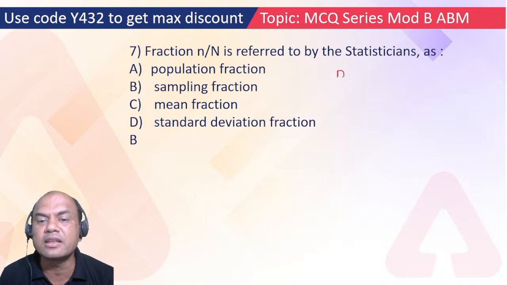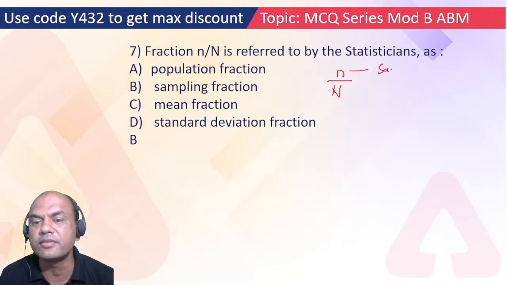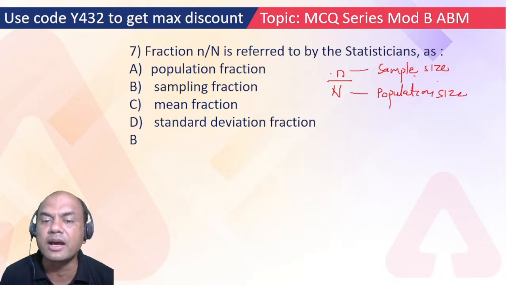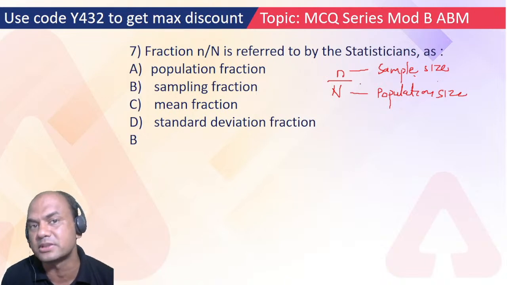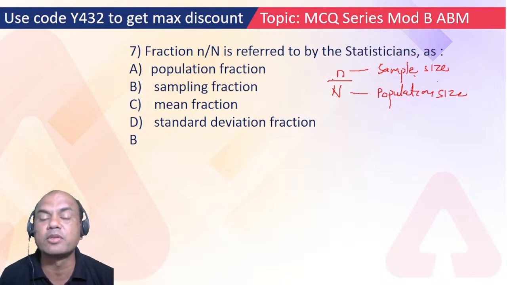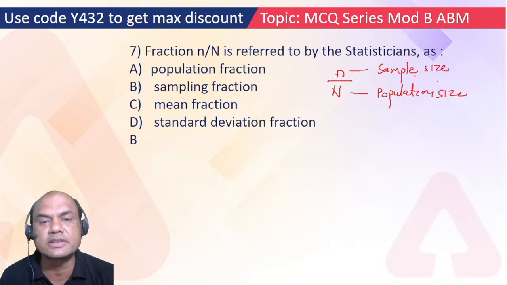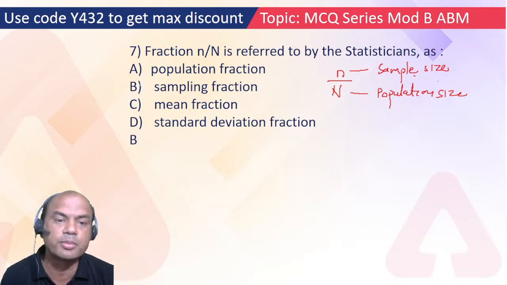But what is this n upon N? This is the sample size, and what is this capital N? Population size. So that's why this is known as the sampling fraction. It means what sample I am taking with regard to the population size. If I have a 1 lakh population and I take a sample of 2 persons, the fraction will be very small. If I go on increasing the sample size, the fraction will go on increasing, isn't it? B is the answer.